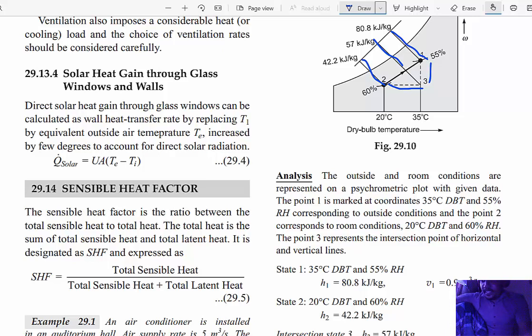Sensible heat is H3 minus H2, and latent heat is between H1 and H3. Therefore, SHF equals (H3 minus H2) divided by (H3 minus H2 plus H1 minus H3), the enthalpy formula. These are the theoretical concepts of cooling load and heating load calculation for a particular air conditioning system. In the next lecture we will discuss one typical problem related to this. Thank you.